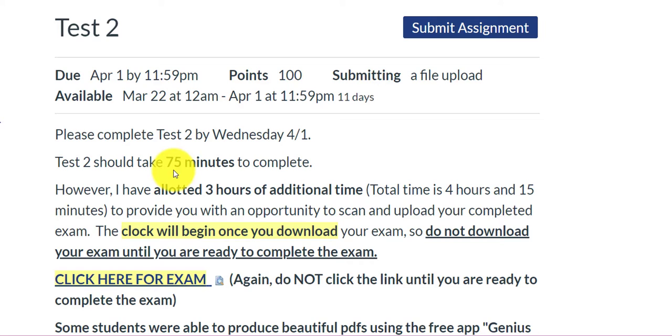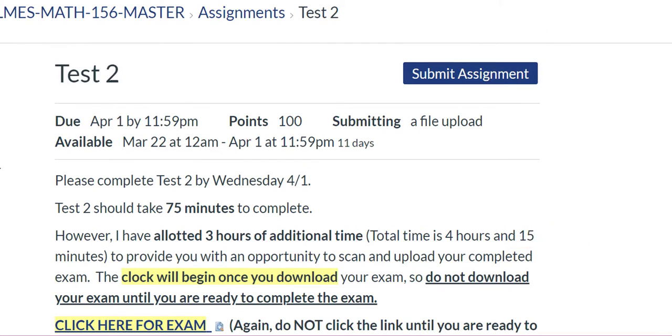Again, many of you will finish this exam in 45 minutes and upload in 20 minutes. But just in case you're having tech issues, I wanted to give you a large amount of time to get this done. You're not going to be able to start the exam on a Monday and finish on a Wednesday, or start on a Friday and finish on a Sunday. Once you click this button, the clock's ticking, okay? You have to complete the exam once you download the exam, okay? So that's the only demand I have that allows me to make these exams take-home exams, okay? Okay, let me go back to...